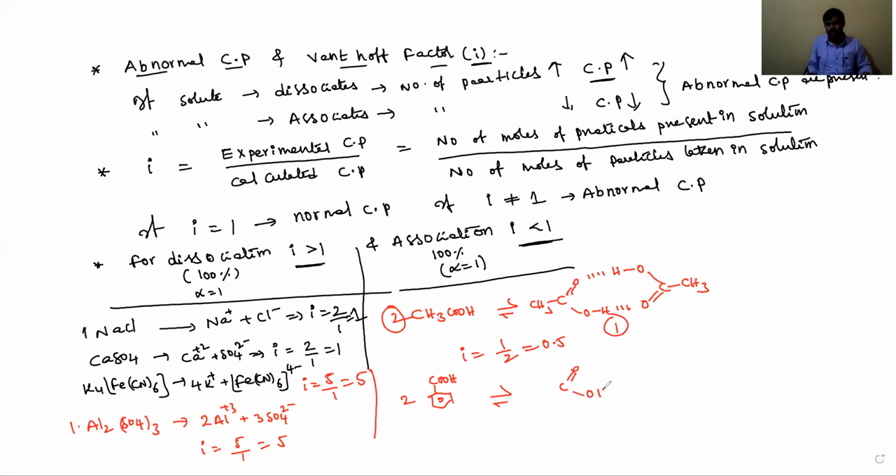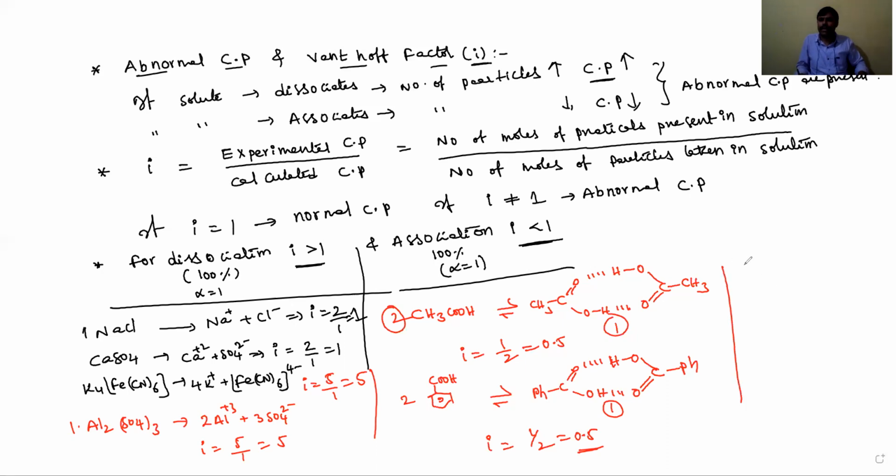same OH, then phenyl group. Okay, and it forms 2 hydrogen bonds. It means 2 becomes 1, then its van't Hoff factor i value is equal to 1 by 2, equals 0.5. Dimerize means 2 molecules are converted into 1 molecule.